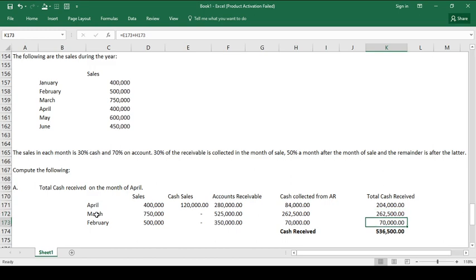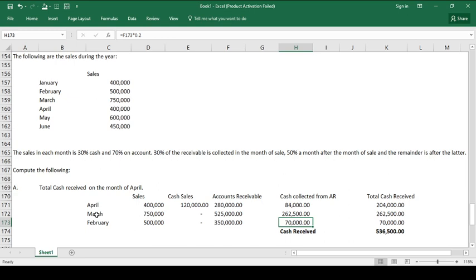How about February? Take note, for February sales, it is now April, so 2 months have passed. The cash sales related to the 500,000 were not collected in the month of April, so we will disregard that. And then 70% of the 500 is 350.